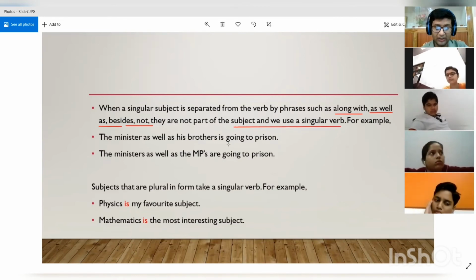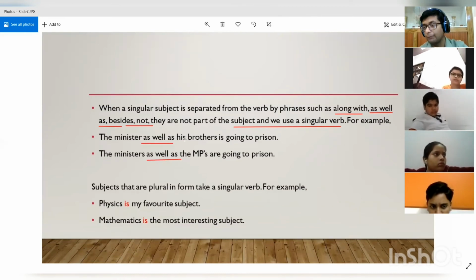Basically, what is being said is that when as well as or along with are used to add two subjects, they do not make a compound subject. Just like either or, the rule is the same for as well as and along with also.